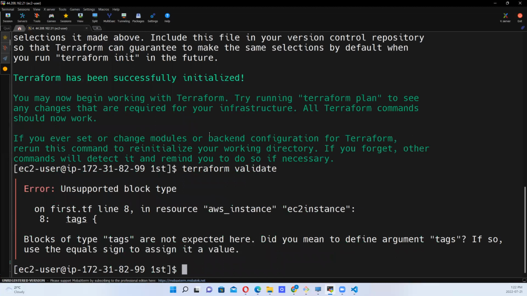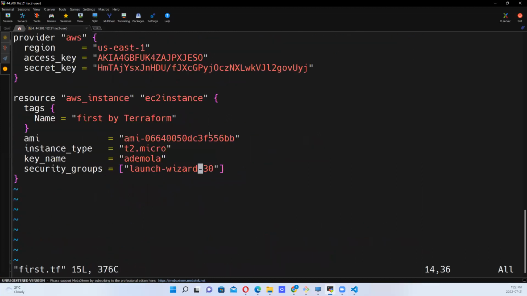Unsupported block type, tags, line 8. So let's see what the issue is. You can see with validation, you're able to see the unsupported block type, tags, line 8. So what's wrong with this? Name, first by Terraform.